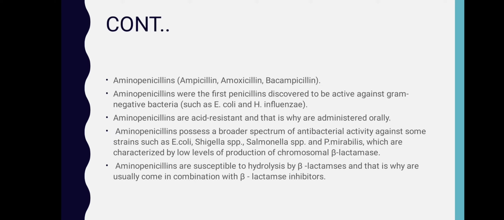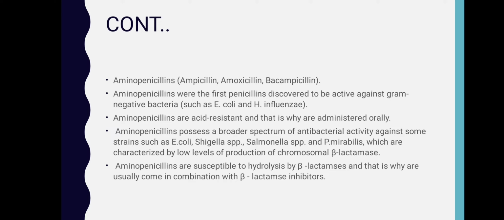Aminopenicillins include ampicillin, amoxicillin, and bacampicillin. Aminopenicillins are also known as extended spectrum penicillins. They were the first penicillins discovered to be active against gram-negative bacteria like E. coli and H. influenzae. Aminopenicillins are acid resistant, and what does it mean? It means they are administered orally because they are not destroyed by acidity.